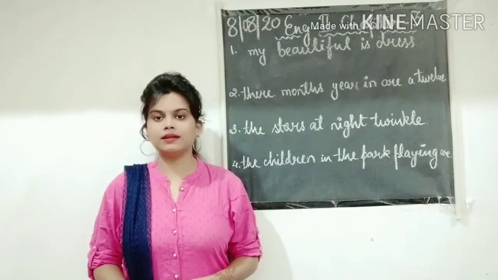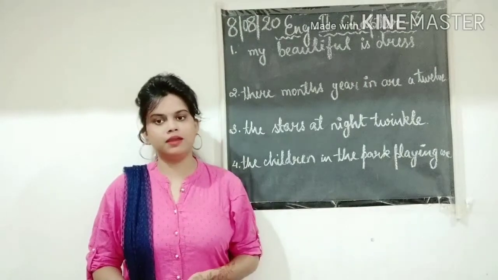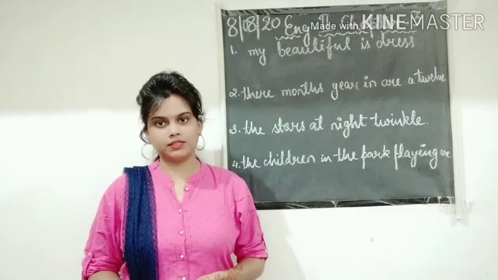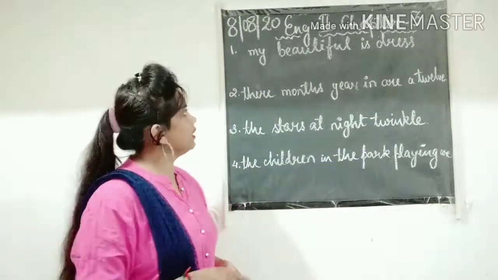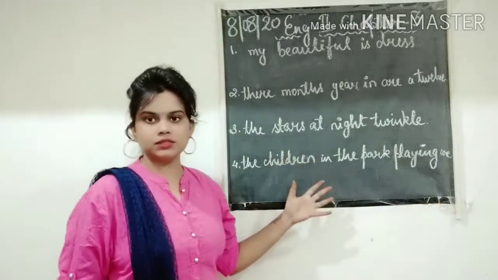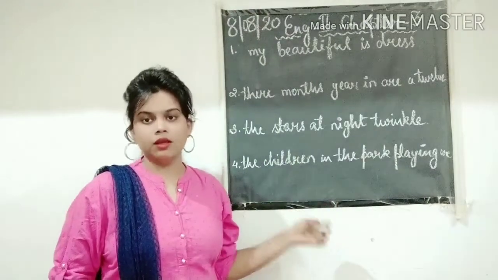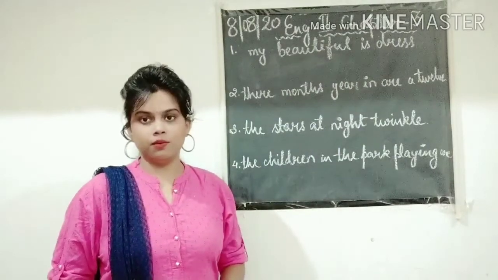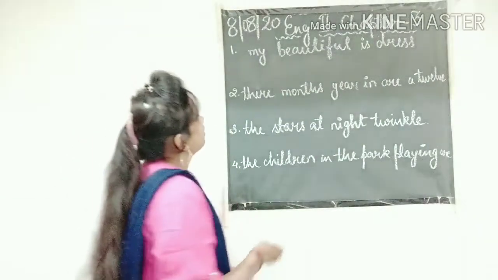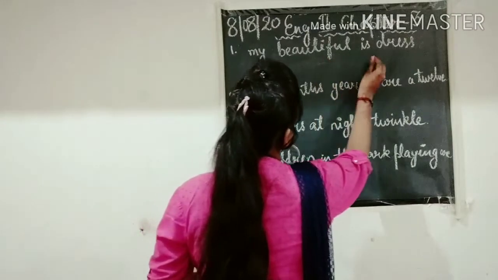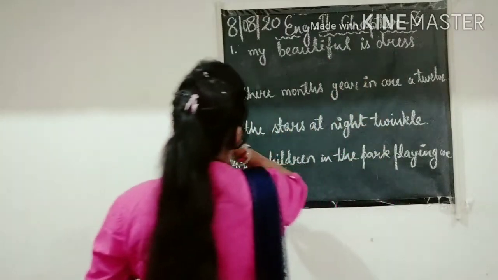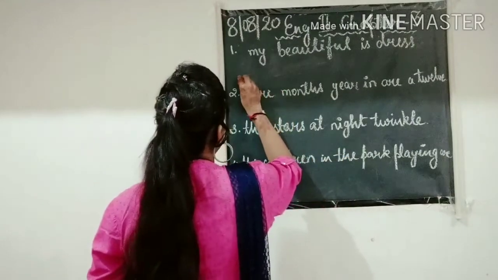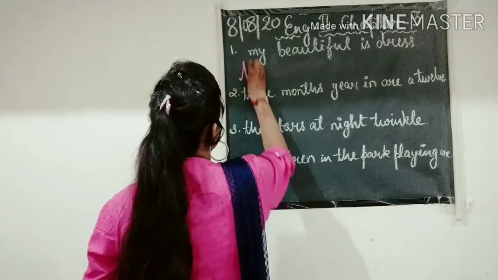Now see the next question. Rearrange each group of words to make a complete sentence. It is given on page number 12 in your textbook. So here are some groups of words which are not in proper order. You have to rearrange them and make a complete sentence. So how to make it? See here. First one, my beautiful is dress. It doesn't make any sense. How will you write it to make it a meaningful sentence?